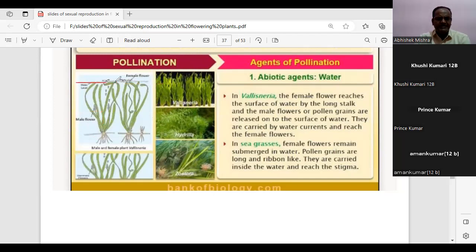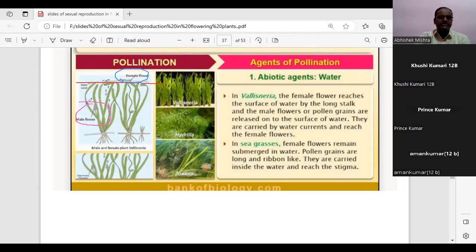This red line indicates the water level. This blue demarcation indicates the female flower. And this pink demarcation indicates the male flower.